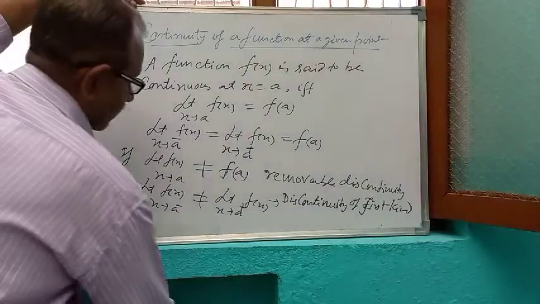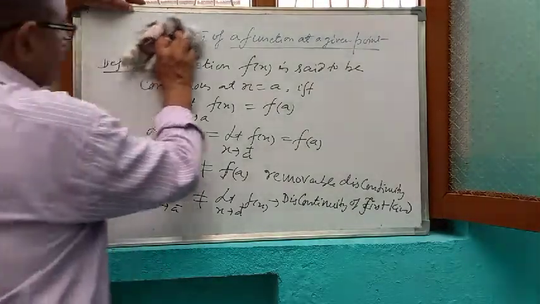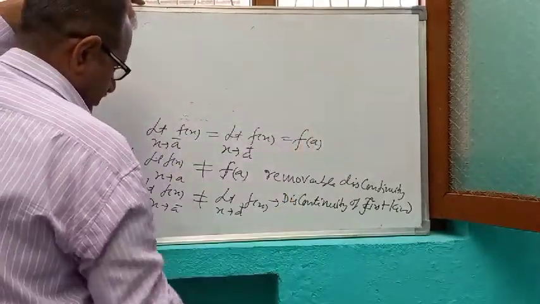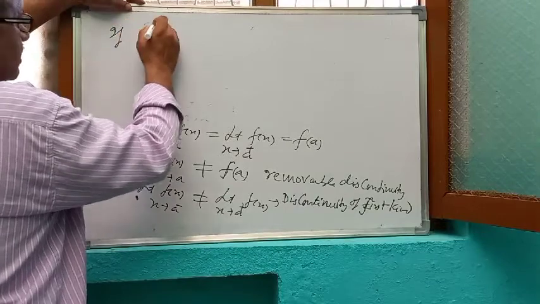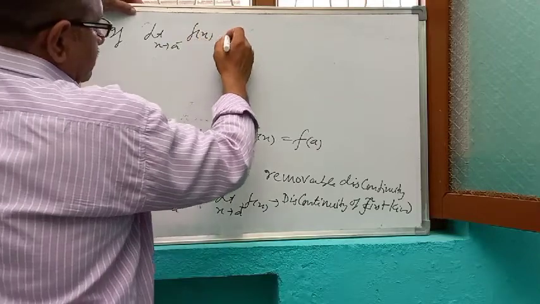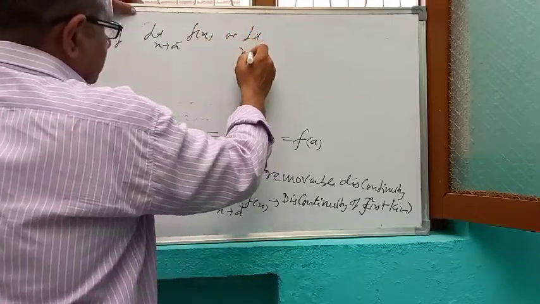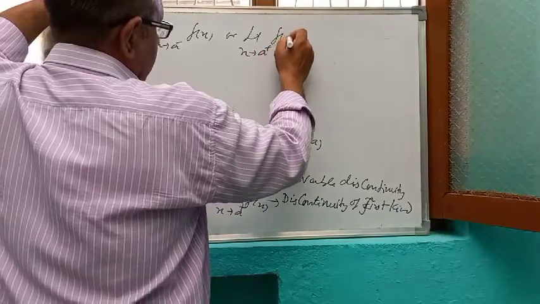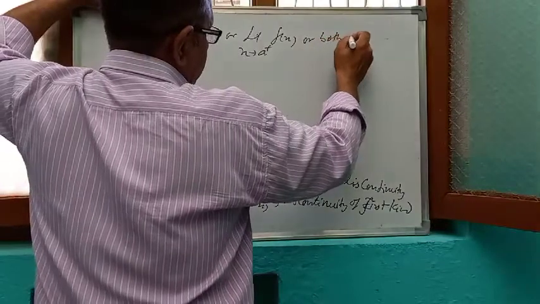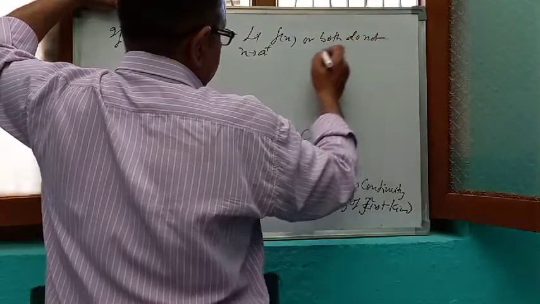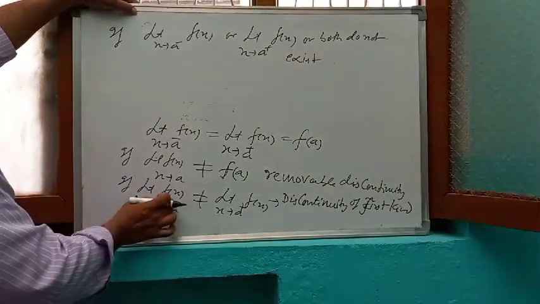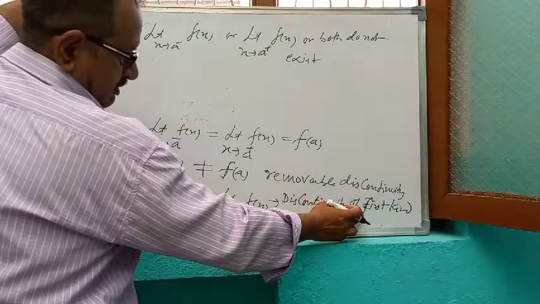And next, if limit x tends to a minus f(x) or limit x tends to a plus f(x), means left hand limit or right hand limit or both do not exist. Here the limit exists but is not equal, so it is discontinuity of first kind.